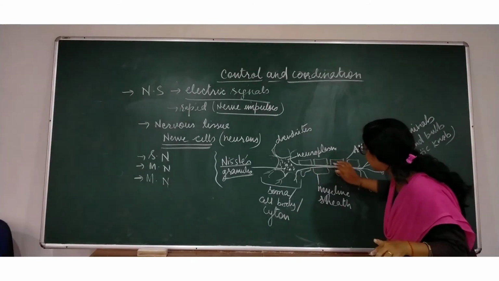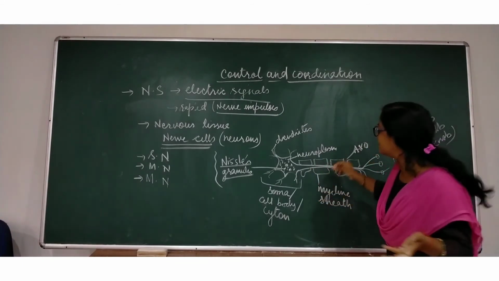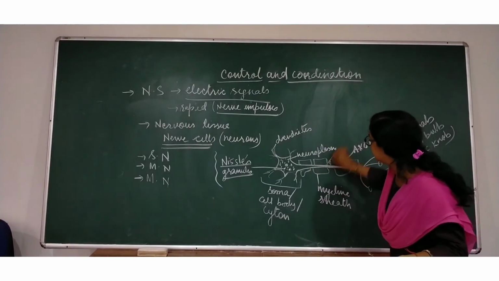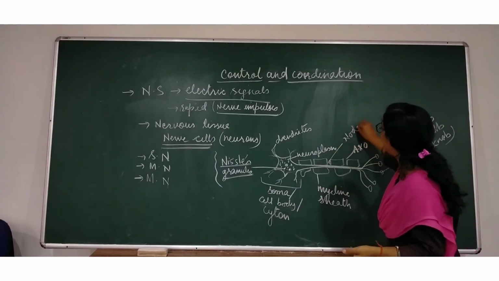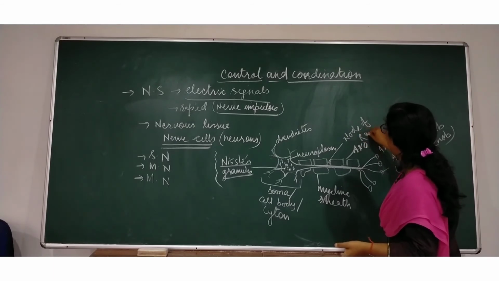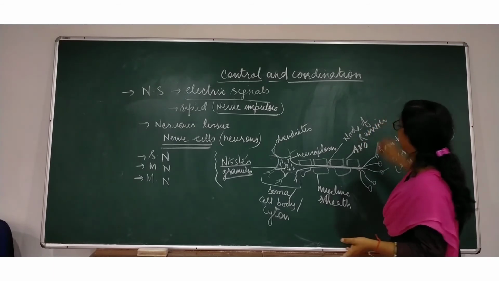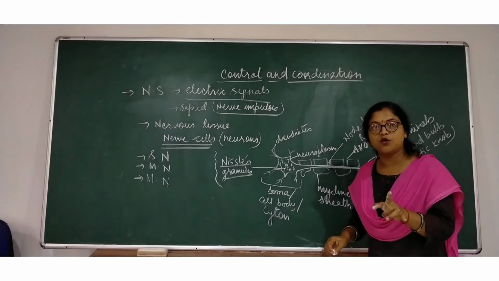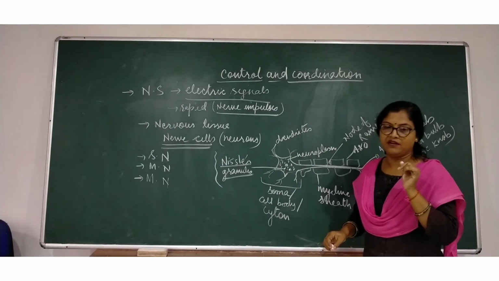There are some parts where this myelin sheath is not deposited. Those empty spaces are known as nodes of Ranvier.